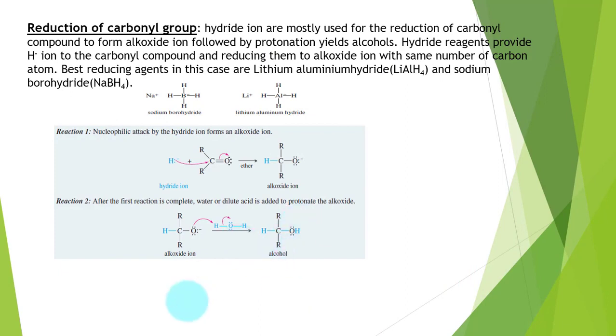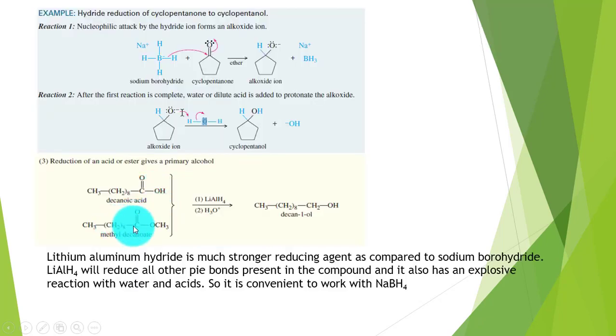Reduction of carbonyl compound. Carbonyl compounds are reduced in the presence of reducing agents such as sodium borohydride and lithium aluminium hydride, which provide hydride ion to the carbonyl carbon and form alkoxide ion, which on reaction with water or dilute acid gets protonated and forms alcohol. Carboxylic acids or esters can also be reduced in the presence of reducing agent and form alcohol.